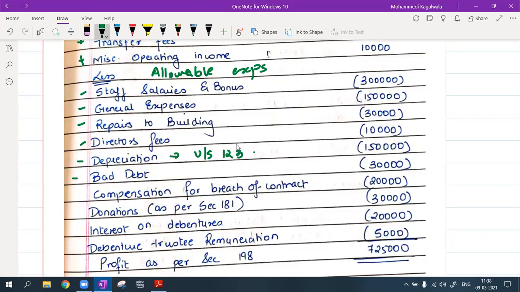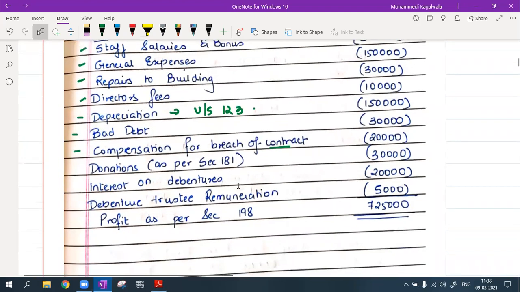Subtract. Compensation for breach of contract is always allowed. Compensation for breach of law is not an allowed expense. If you are paying compensation because you have done a breach of law, you can't subtract that, because not knowing the law is no excuse. But if something went wrong in the contract and you had to pay compensation for the breach of the contract, it is an allowable expense. It happens in business.